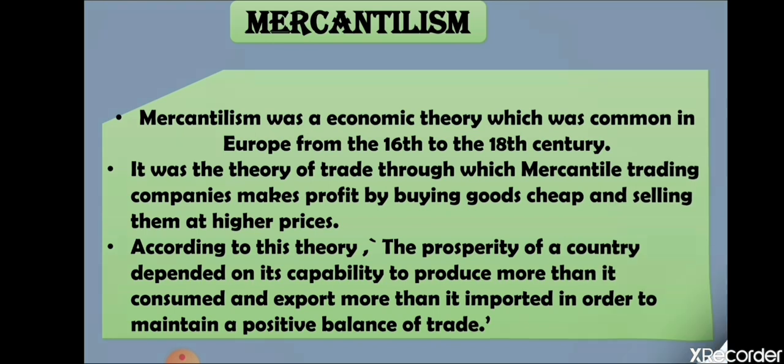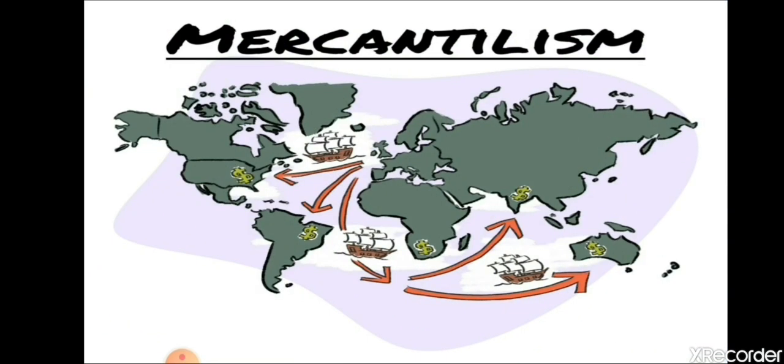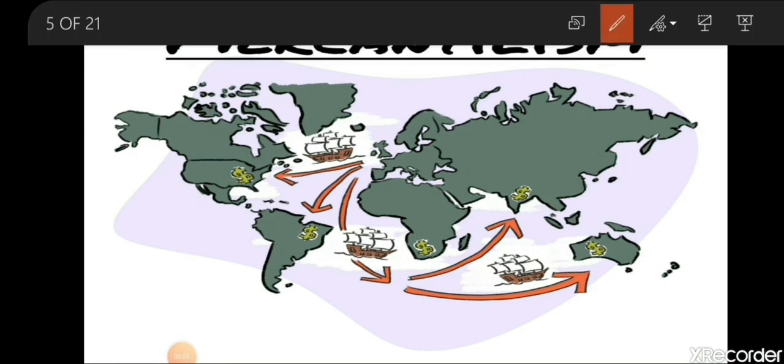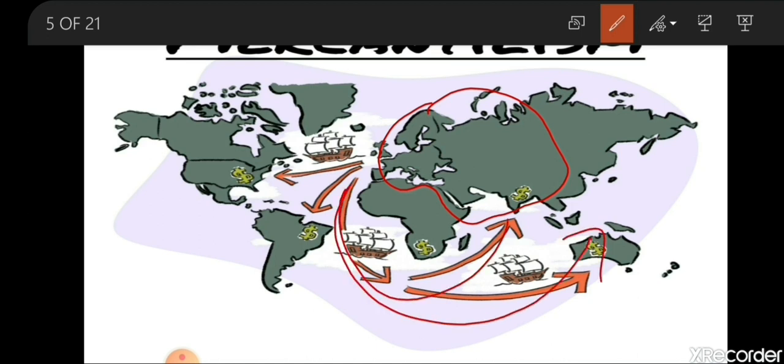Now, as you can see, this is the area of Europe, and since mercantilism was an economic theory that flourished at that time in Europe only, the countries of Europe started trading basically to the east, to the eastern countries, and some in the west also.